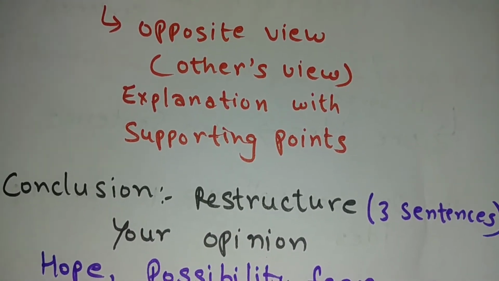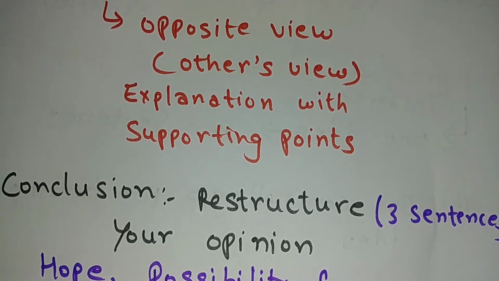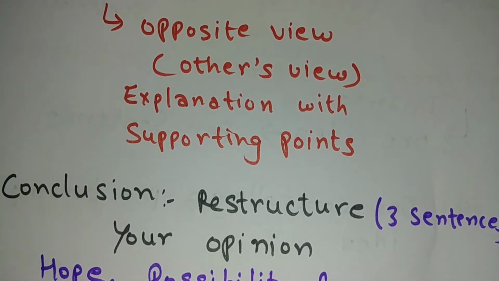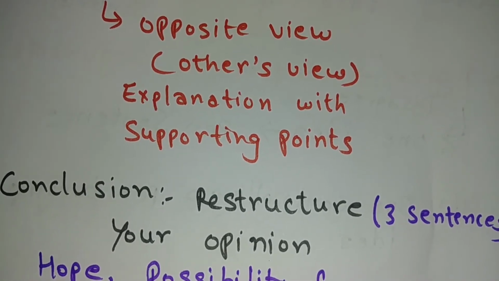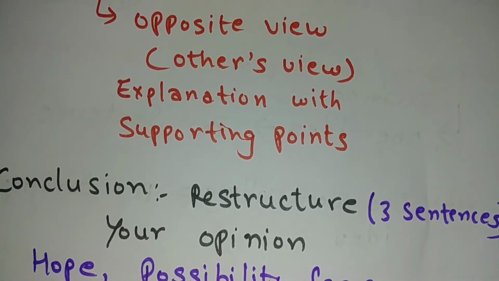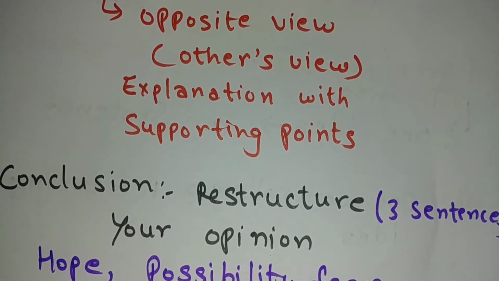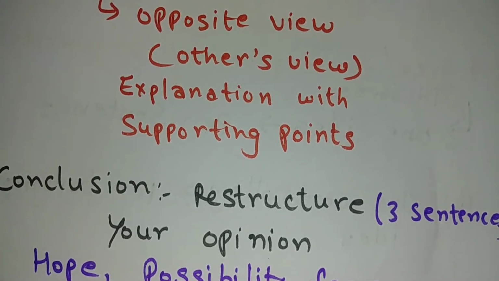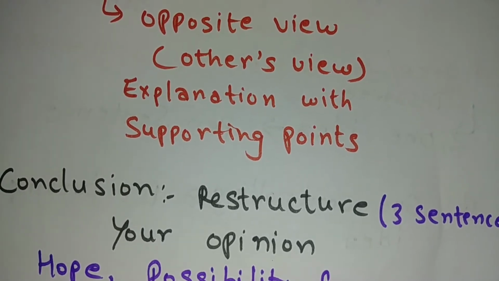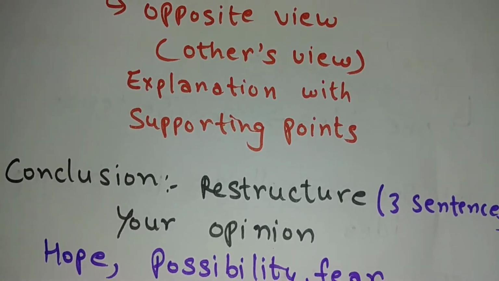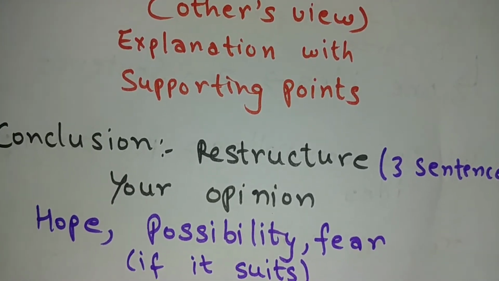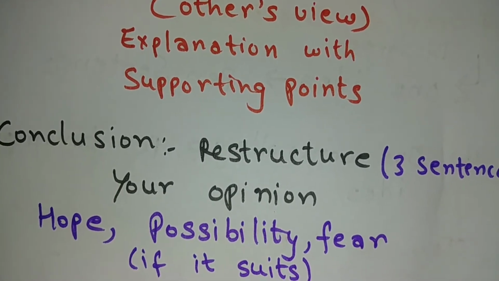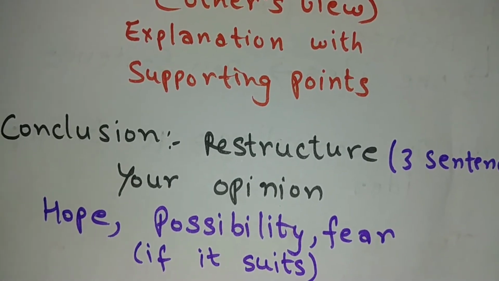Next comes the conclusion. Conclusion is just about rephrasing your personal view as you mentioned in your thesis statement. Again, you just need to restructure your point of view in new words. 3 sentences should be there. You could also write 2 sentences and clearly once again mention your opinion, which must match your thesis statement. It should never contradict your thesis statement. So now, you can show any hope, any possibility, or any fear about the future here in the conclusion to the examiner if it suits.